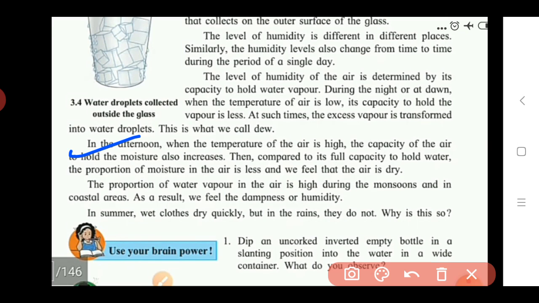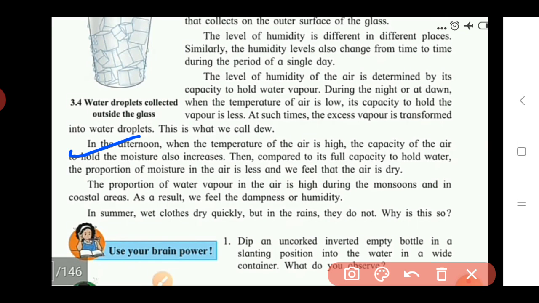Then, compared to its full capacity to hold water, the proportion of moisture in the air is less, and we feel that the air is dry. So in the afternoon, we feel the air is dry, that is, moisture is not in a large amount during the daytime. Why? Because during the day or in the afternoon, the capacity of air to hold moisture in the form of water vapor is high.